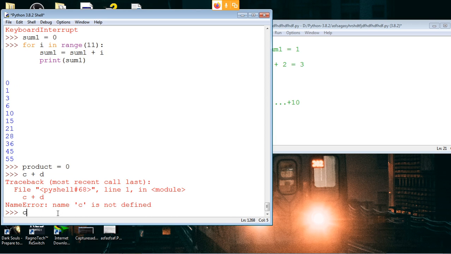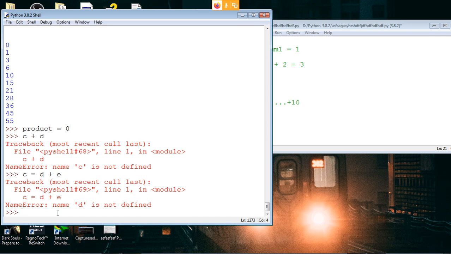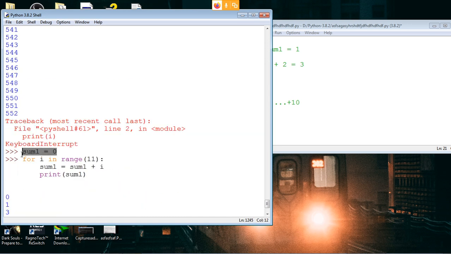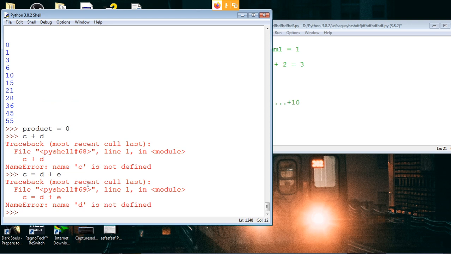You cannot write something like C is equal to D plus E just like that, because nothing is defined. See this: sum equal to 0. In the starting, you need to define your variable before even using it. Okay, I didn't define that. So even for while loop it should be defined. Yeah, even for while loop.